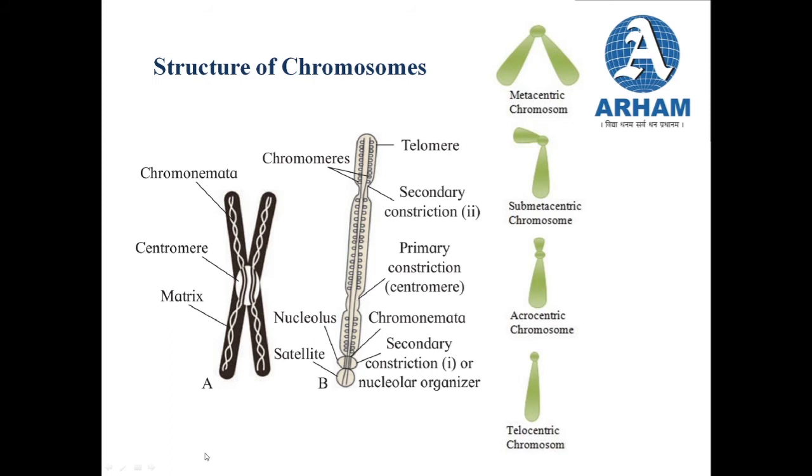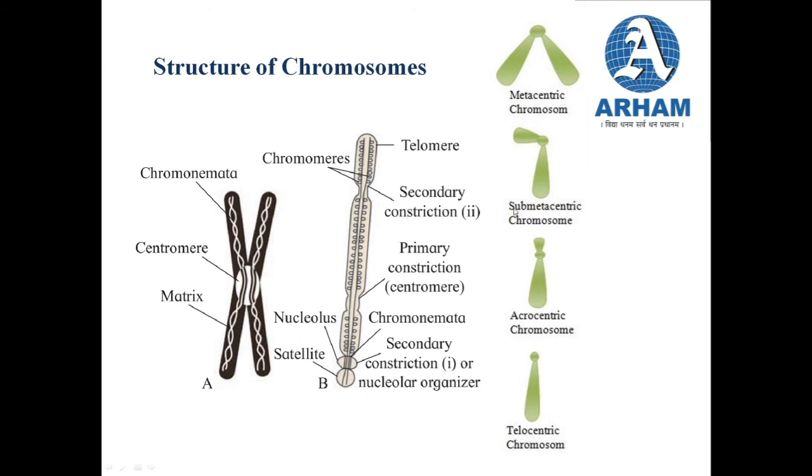And depending upon the position of this centromere, the chromosomes are of various types. So depending upon the shape, they are of various types. They can be acrocentric, that is this, which is called the J-shaped. So the J-shaped chromosome is known as acrocentric chromosome, or it can be telocentric, or you can say the I-shaped chromosome. So the I-shaped chromosomes are known as telocentric.